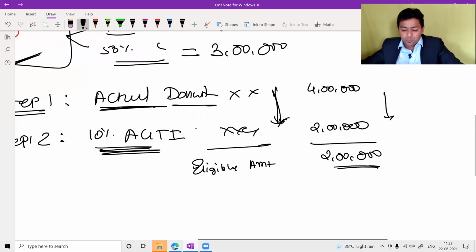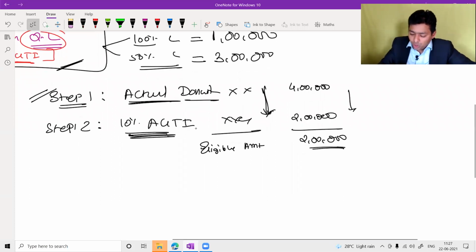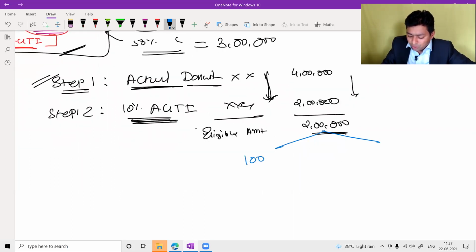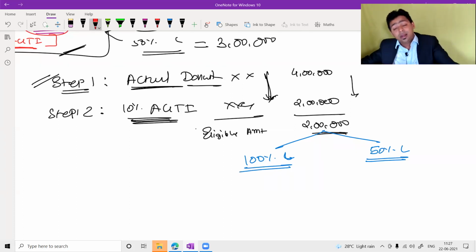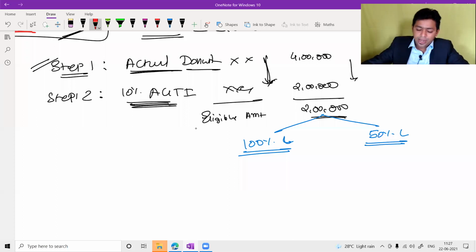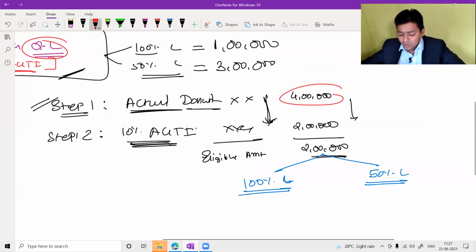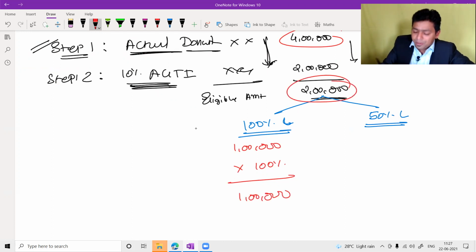Now from the eligible amount, we have to allocate this amount to the exemption category or deductions category. Logically, if I get a choice to allocate this amount, the first preference I will always give to the 100% limited category, and the second preference to the 50% limited category, because whatever money is allocated to the 100% category will be available to the 100% extent. So how much will I allocate here? Out of this 4 lakh rupees, only 1 lakh rupees is for the 100% limited category. So I will write here 1 lakh rupees, and because 100% is available as a deduction, I will get a deduction of 1 lakh rupees.